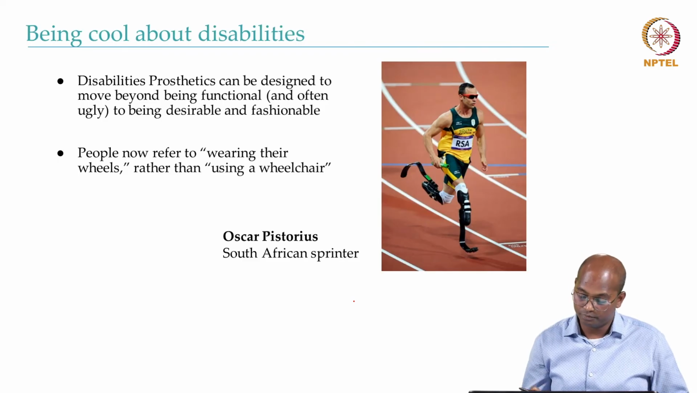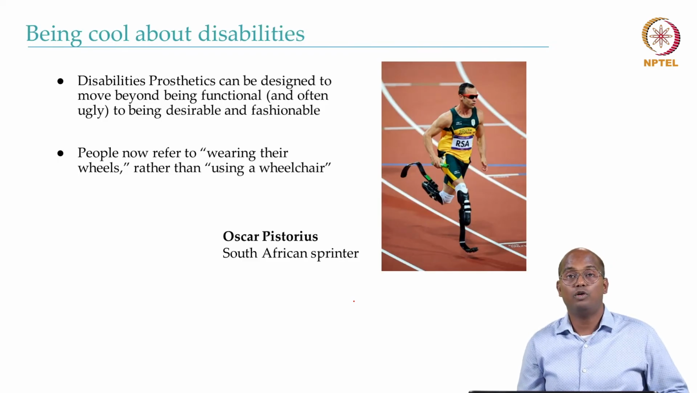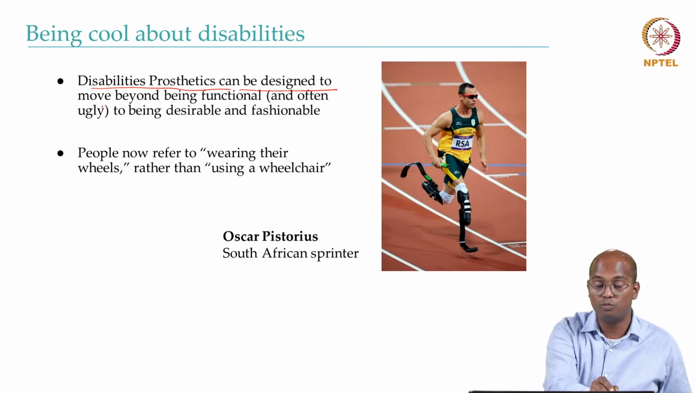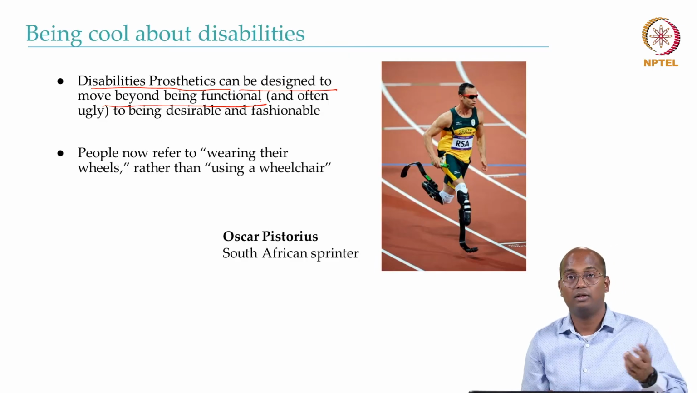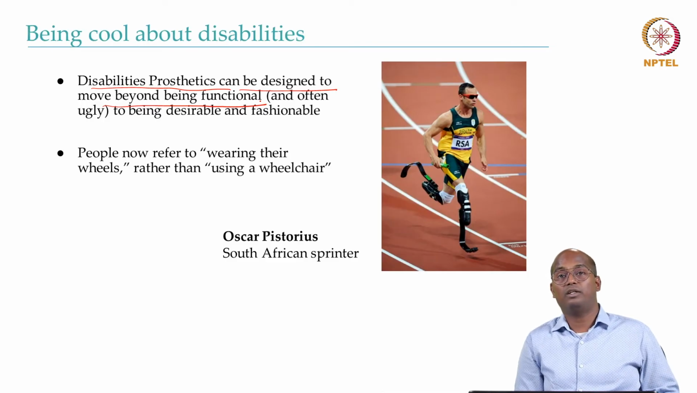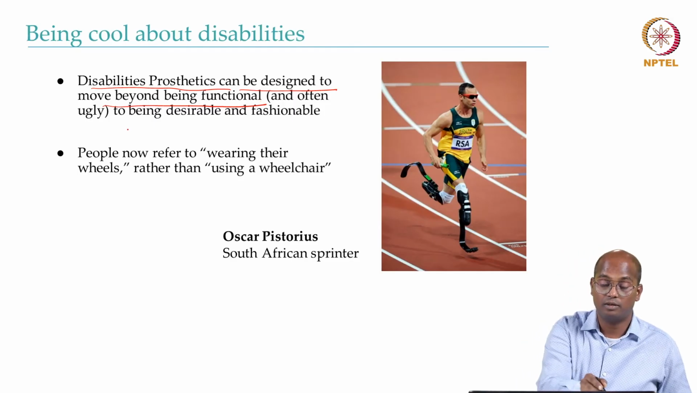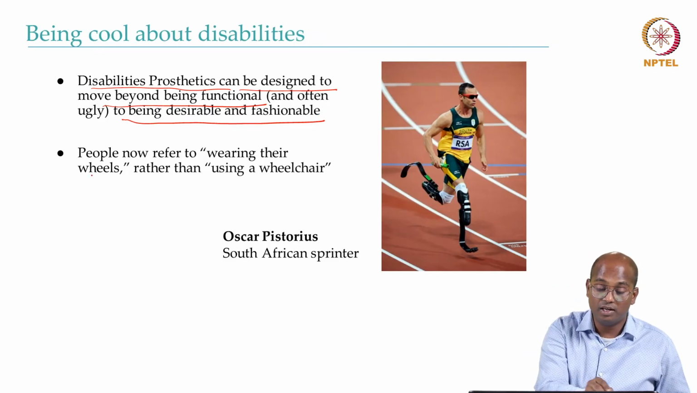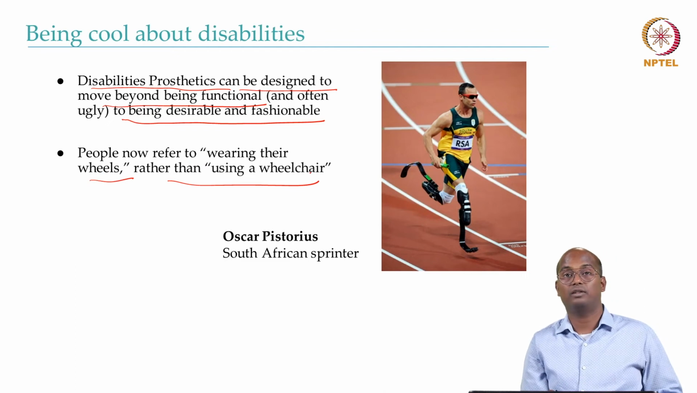So one thing about disability is that nobody wants to show the disability that they have. But sometimes it's hard to hide it. So can we basically make it cool? So like in this case, you can see here, disability prosthetics can be designed to move beyond being functional, like many such prosthetic legs you might have seen, which have probably been distributed by some NGOs or government and so on. Can we make it better, to being desirable and fashionable, so that people wear their wheels rather than using a wheelchair?